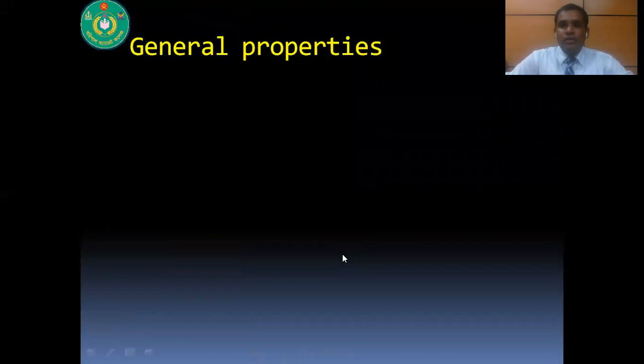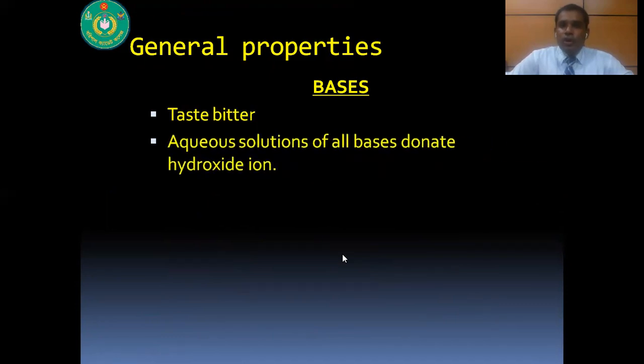Now, general properties of bases. Its taste is bitter. Aqueous solution of all bases donate hydroxide ion. It turns red litmus into blue. Here you can see the change of the litmus paper.